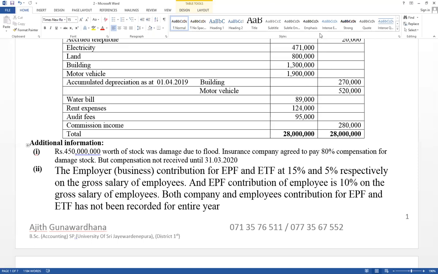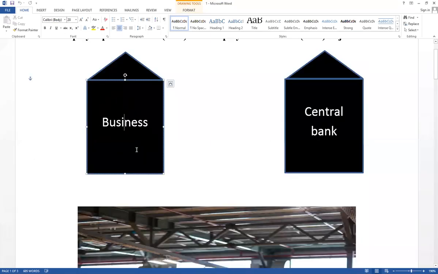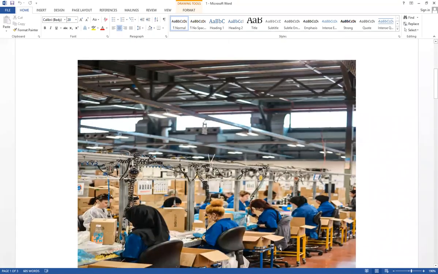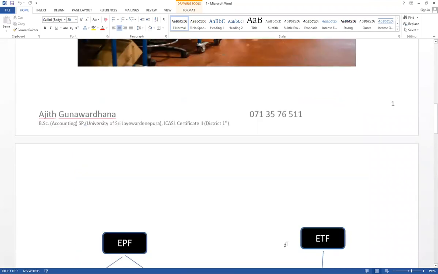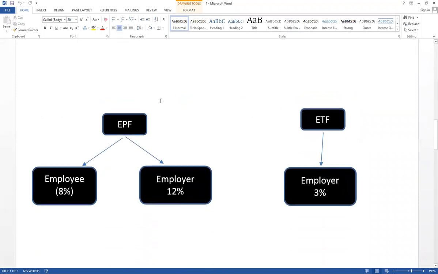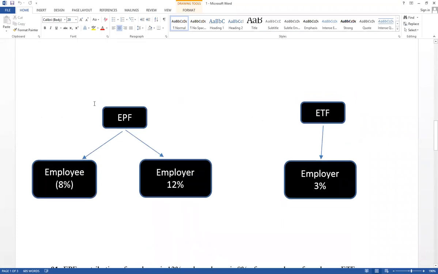Right, now think about adjustment. This is a basic part. We have to provide information on behalf of the business. EPF and ETF fund maintained by the central bank. Why we have discussed this kind of adjustment? There are employees available in the business organization. Now this is the theory based on EPF Act. Based on EPF and ETF Act, this is a percentage.